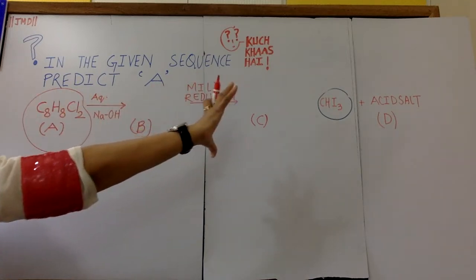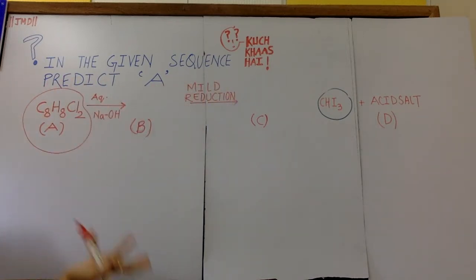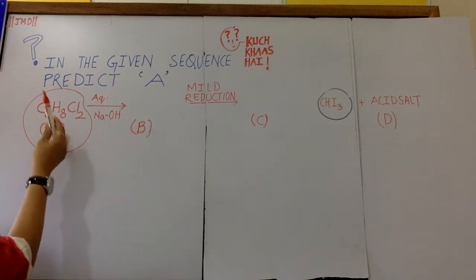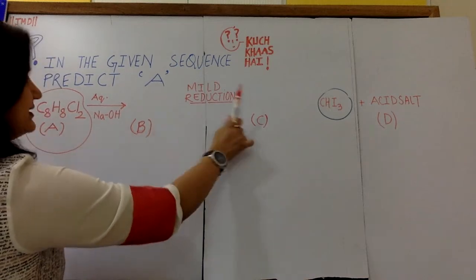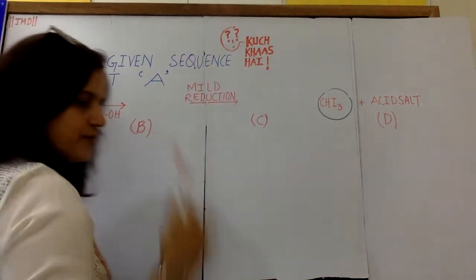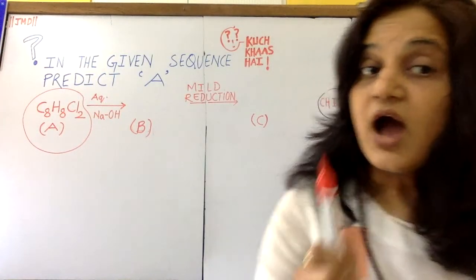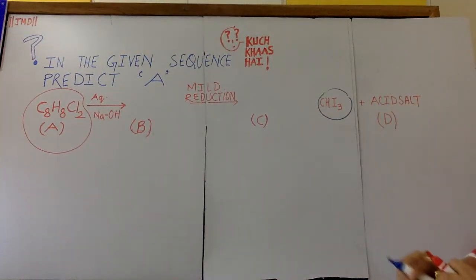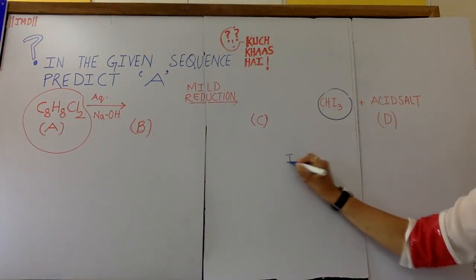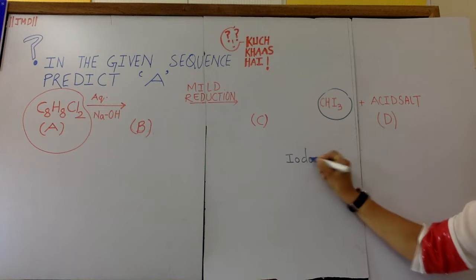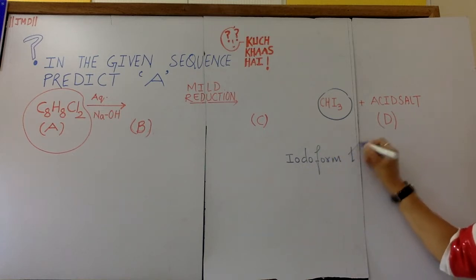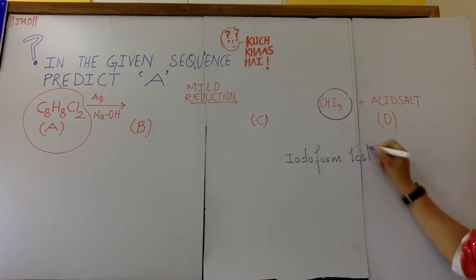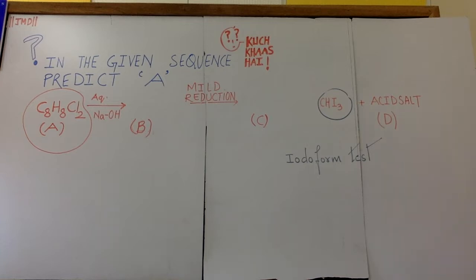In the given reaction, first thing we have to see is what is known to us. So if you look carefully, we don't know this, only we know the molecular formula. This we don't know, but we know iodoform. Now, iodoform is formed in iodoform test, meaning the reaction is giving a hint about iodoform test. So student, what we should know is what is iodoform test.